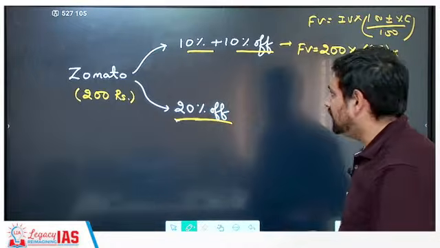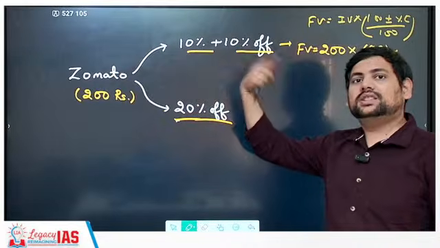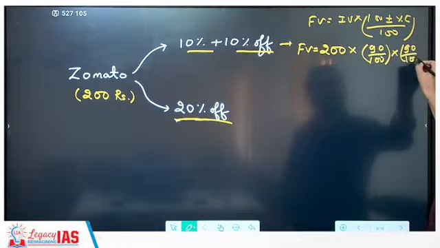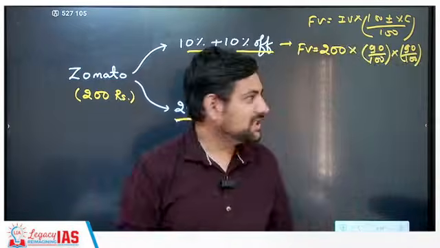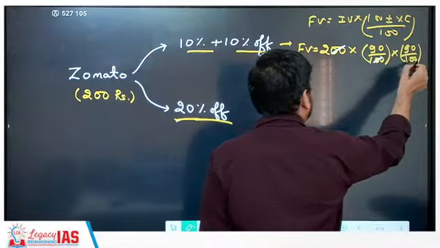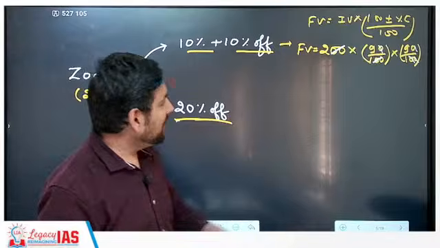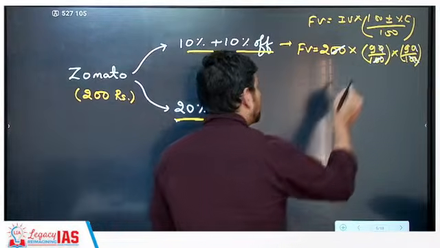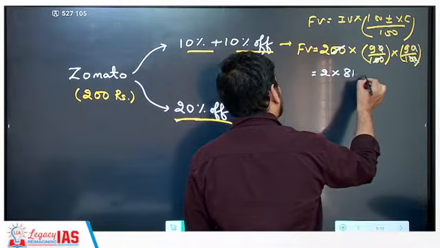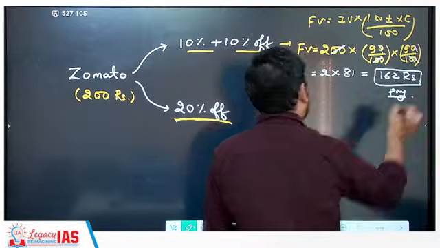So what we were doing, like here there was a 10% increase, then a 25% decrease. Here you had 10% off, then 10% more off. So this becomes again into 90 by 100. Now you solve this. You can cancel two zeros and two zeros, then 1 0, 1 0, 1 0. All zeros are gone. What remains? In the denominator you have nothing. Here what you have? 9 into 9 into 2. This becomes 2 into 9 nines are 81. 81 into 2 is 162 rupees. This is what you will have to pay.